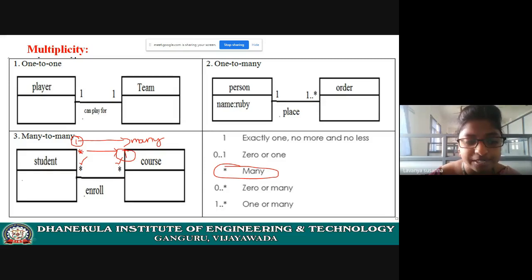This is the explanation of this diagram. Star, many students, many courses. That means one student can enroll to many courses and many students can enroll to one course. This is the multiplicity: one to one, one to many, many to one. I hope you understood. Once again, see here.